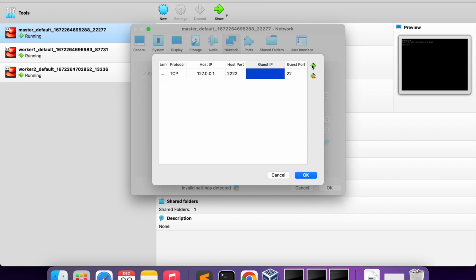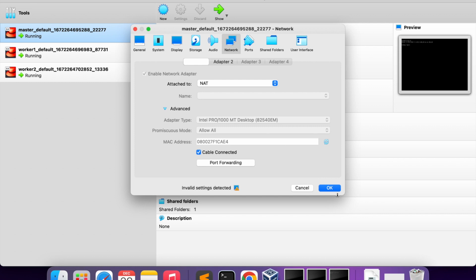What you will do, just click plus here, give a name, Cloudera, and this will be the same, 127.0.0.1. Host port you can put anything, I'll put the same, it's fine, and this will be 7180, and click OK.